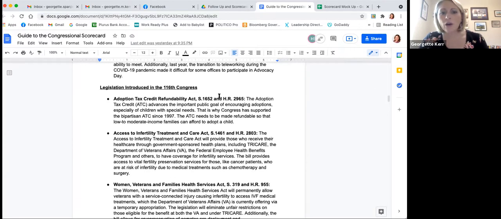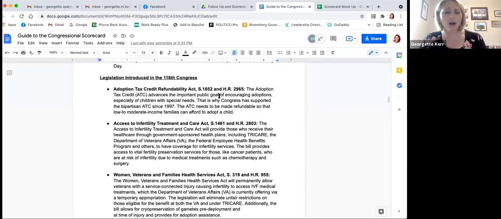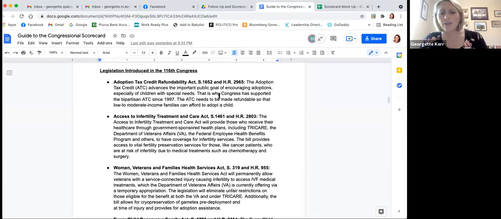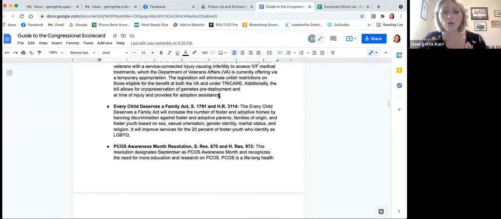Moving on, we have a quick overview here of some of the bills that we were advocating for in the 116th Congress. So this is that red column on the scorecard. If you take a close look at these, as we mentioned, some of the bills that we're focused on this year are reintroductions of these past bills. So you can see very clearly when you're looking at the guide which of these bills were previously introduced, which likely means that the members or staffers you're meeting with could potentially be familiar with them.